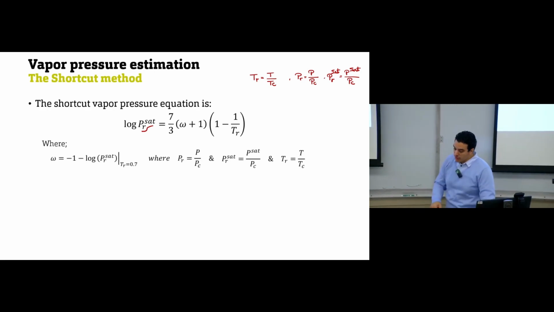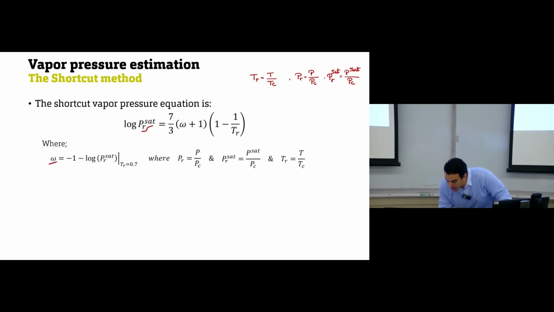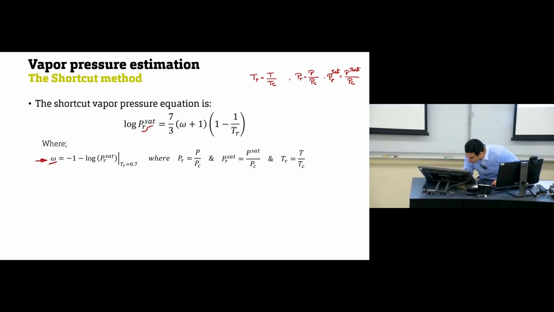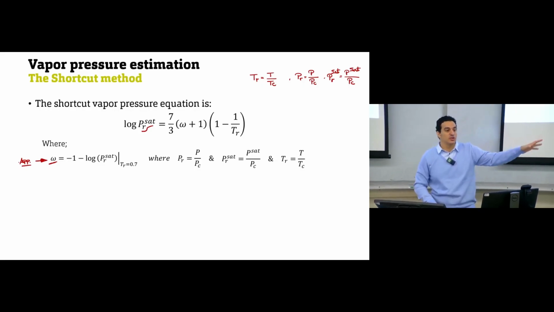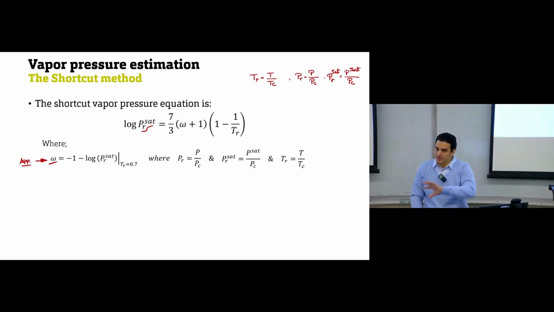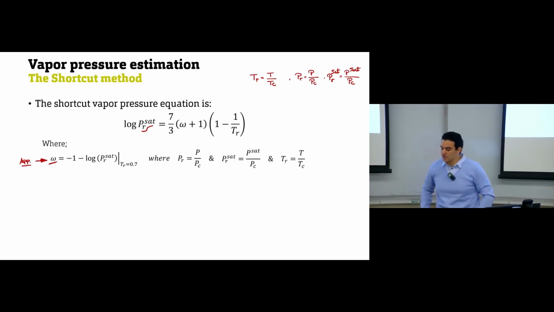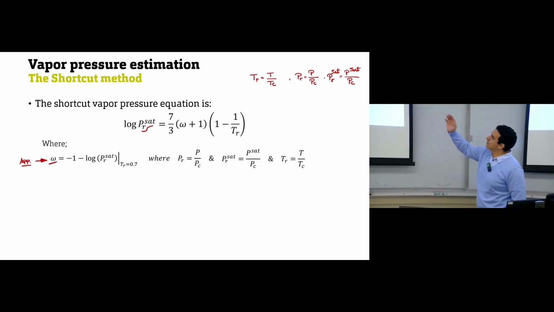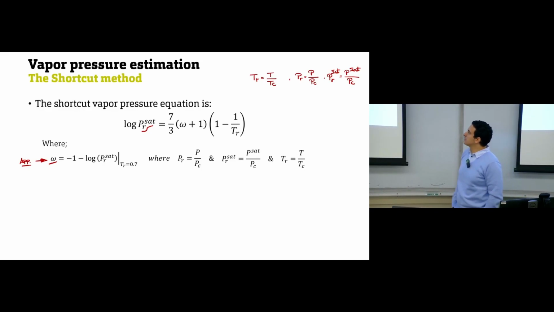So again, omega, we have an equation to calculate it, and we even have an appendix. The best way to find this omega is the appendix in the textbook that has the value of the eccentric factor for each substance. If you don't have this value in the appendix, then you can use this equation, with critical pressure, P over Pc, and reduced saturation temperature. Okay, so this is the equation, direct substitution.